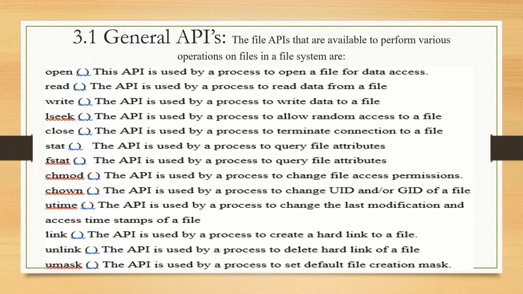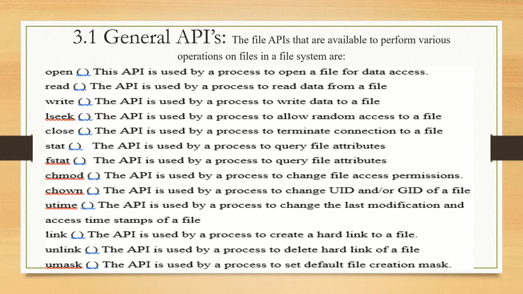Close. This API is used by the process to terminate the connection to a file. Stat. This API is used by the process to query file attributes. Fstat. This API is used by the process to query the file attributes.